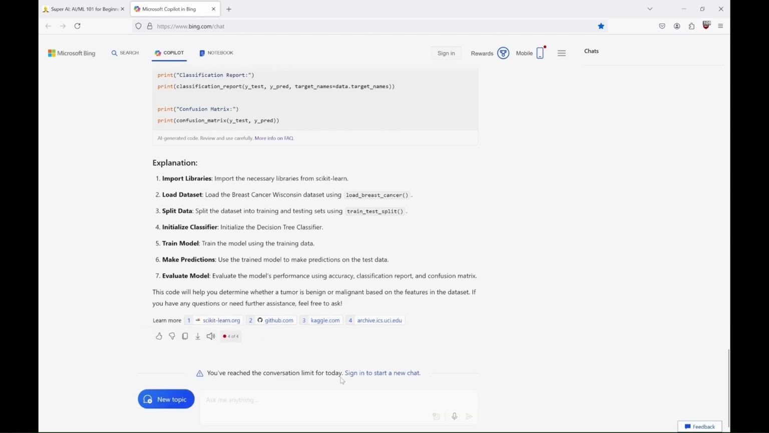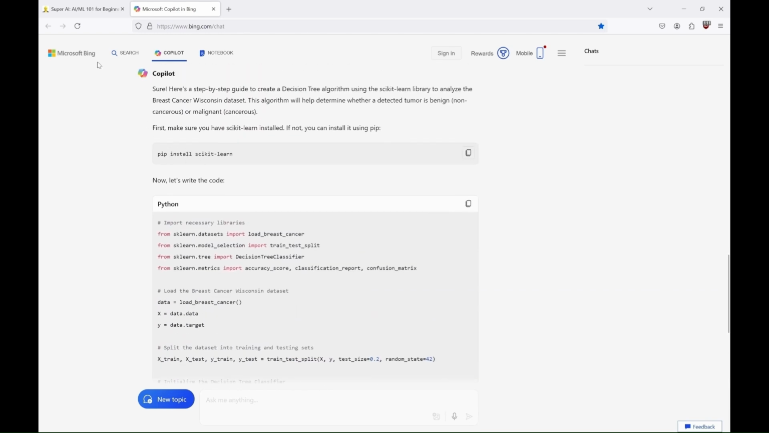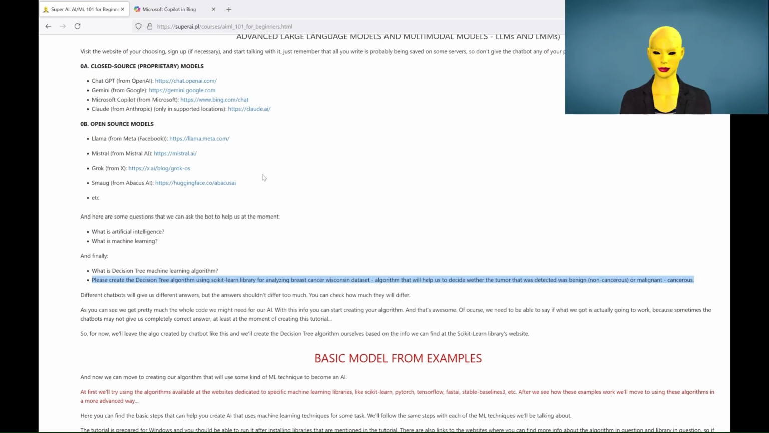Unfortunately, we've just reached our question limit for today, so we are left with a pretty good code, but we still need to learn how to create an environment to execute it. So, thank you Copilot for your input and let me take it from here. We'll use something called Anaconda for our coding of basic models from examples. So, before we try using the algorithms available at the websites dedicated to specific machine learning libraries, like Scikit-learn, PyTorch, TensorFlow, FastAI, Stable Baselines 3, etc.